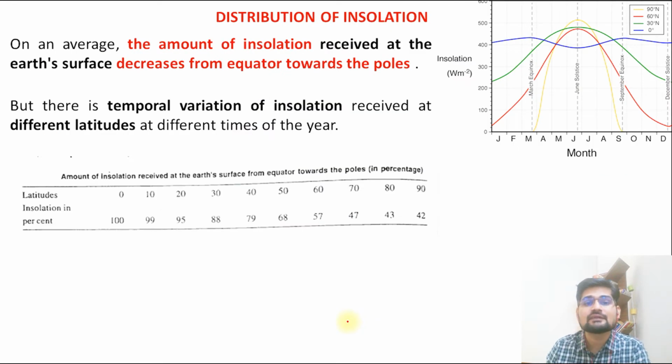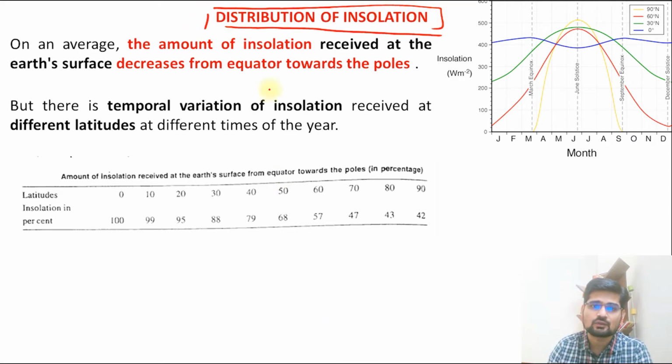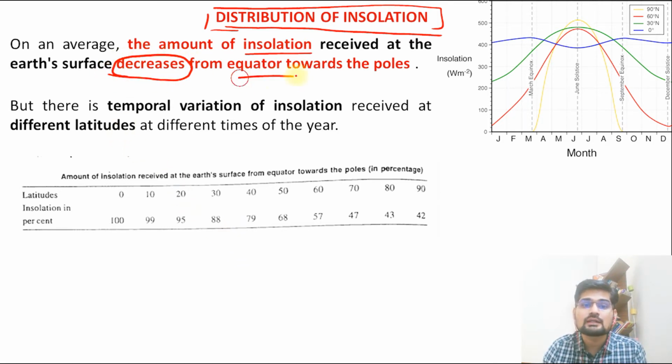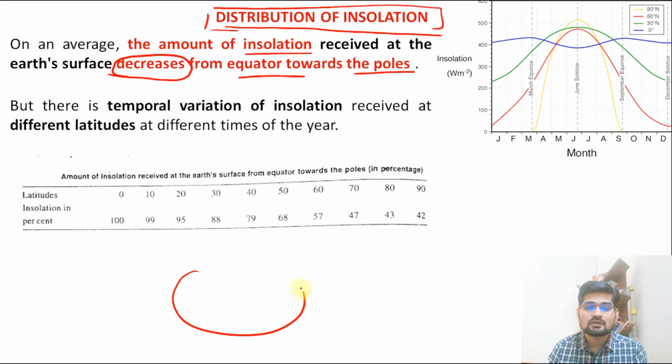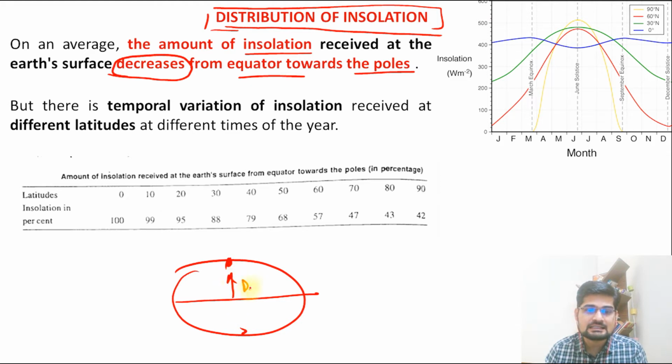Now the next thing that we talk about is the distribution of this insolation on the earth. Now insolation is received on the earth, that we know, but how is it distributed? So on an average, the amount of insolation received at the earth's surface decreases. Now the word catch here is decreasing from equator towards pole. So remember, if this is an equator and this is your pole, so what happens? It decreases. There is a decreasing order. So remember, from equator to poles.